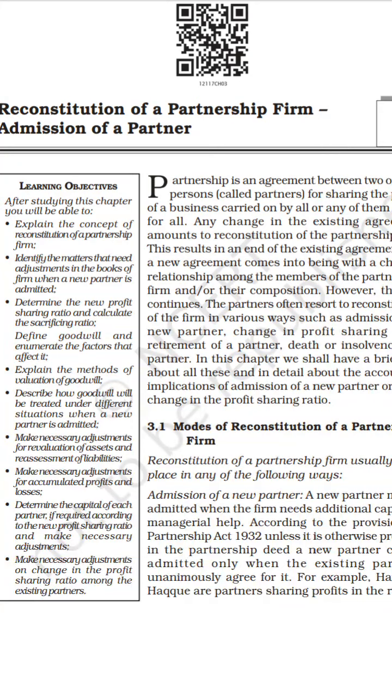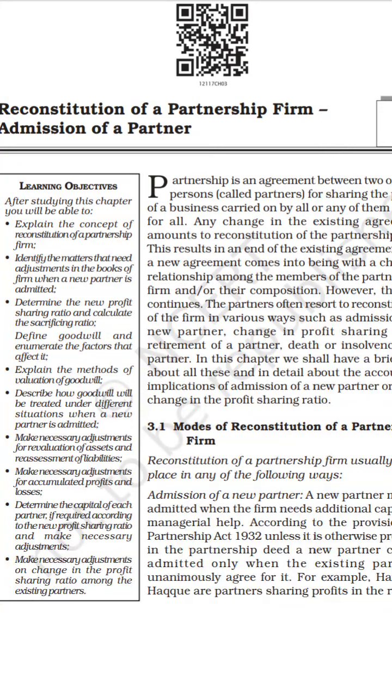Okay, so in this chapter we are going to learn about the first way, that is the admission of a partner. If there is an admission of a partner, what changes take place in the reconstitution of the partnership firm? We are going to learn the ways and methods in the accounting problems, and how the accounts are maintained among the partners,